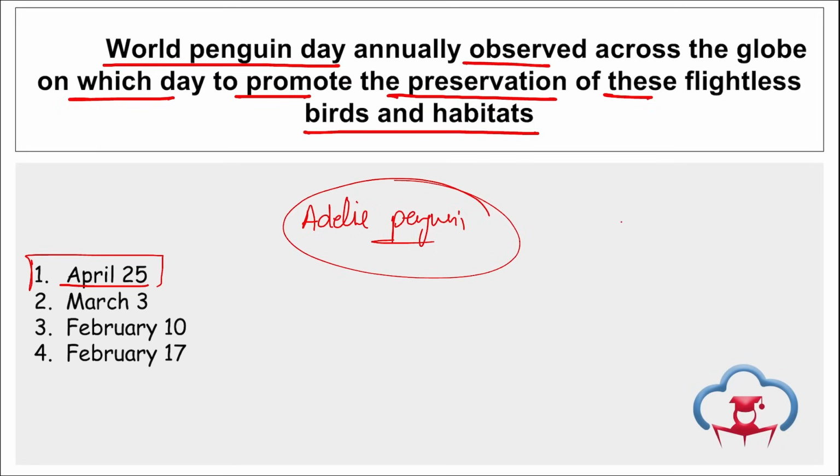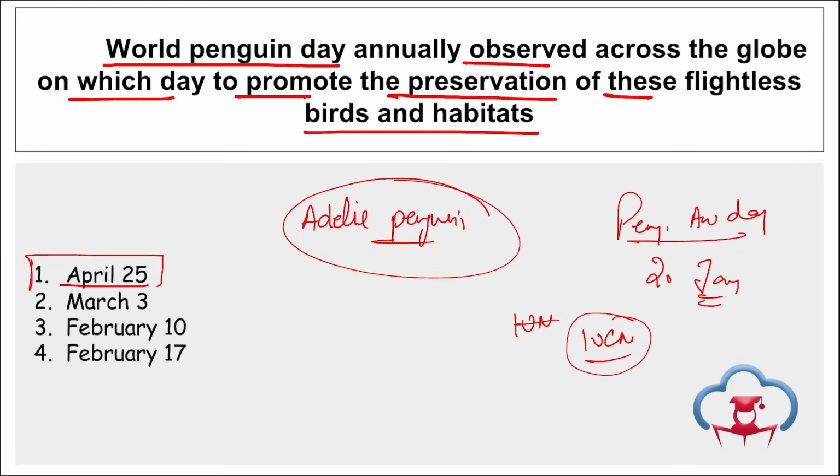Every year, 20th of January is observed as Penguin Awareness Day across the world. It is to raise awareness about penguins and their struggles for survival. Right, there are 18 species in the penguin family, of which 11 are listed in the IUCN's Red List.